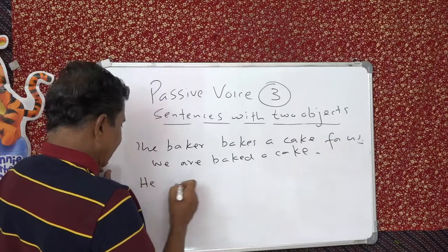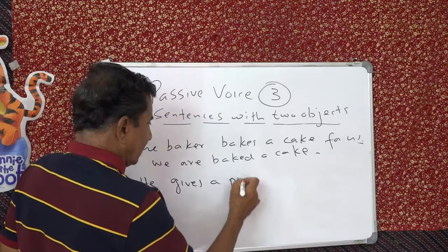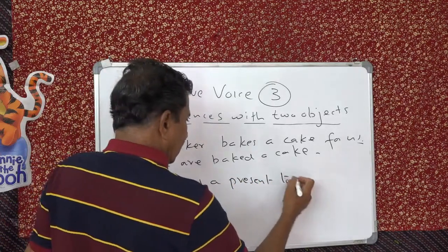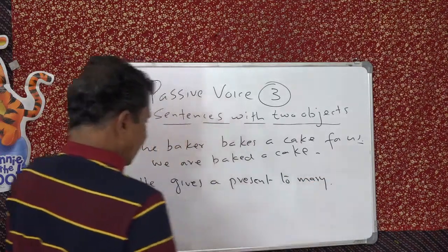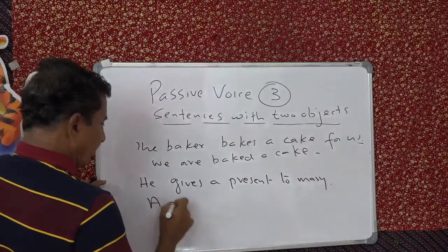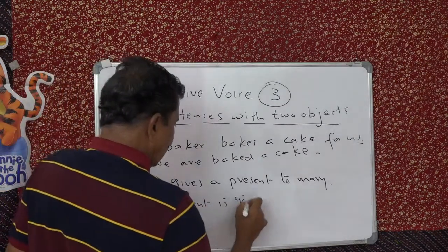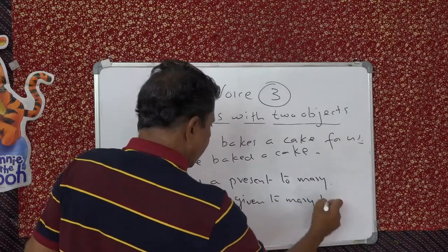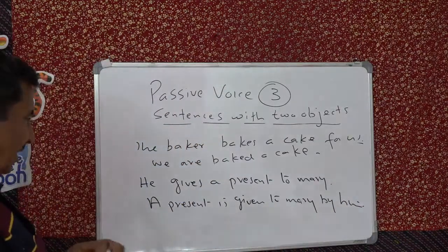He gives a present to Mary. A present is given to Mary by him. So you have got two alternatives now.